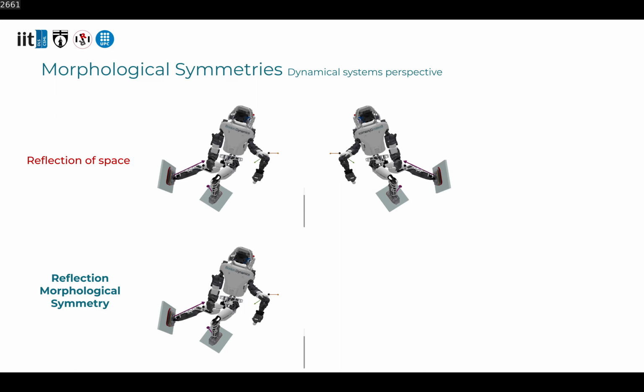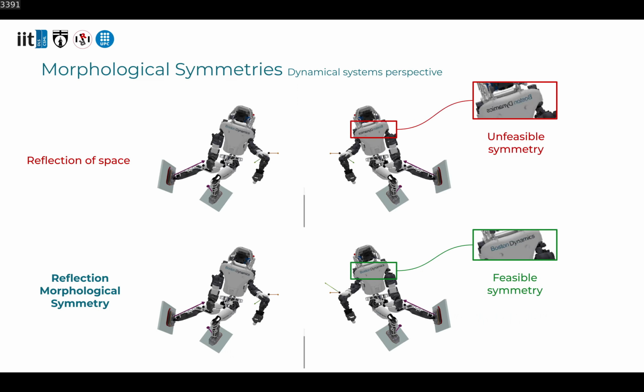For instance, all bipedal systems have the capability to imitate reflections of space through feasible state transformations. While not all reflections of space are feasible transformations, a morphological symmetry is always associated with a feasible state transformation. In other words, the system can always reach the symmetric state of a morphological symmetry.